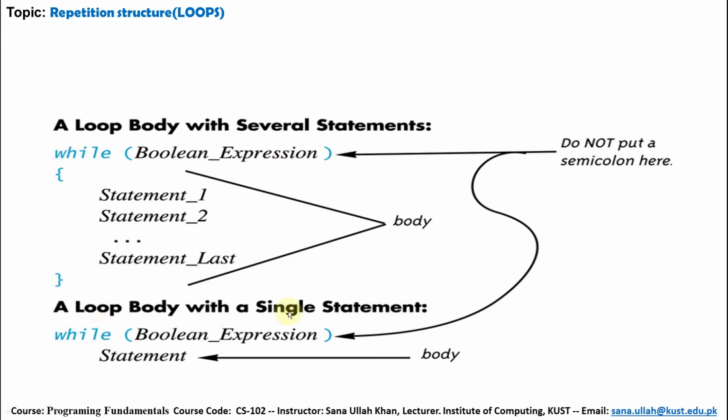A loop body with a single statement: only a single statement will be used. Do not put a semicolon here. It is not allowed due to programming rules. When this condition becomes true, statement 1 up to the last statement will be executed repeatedly. When the condition becomes false, control transfers to the next statement and the while loop is terminated.